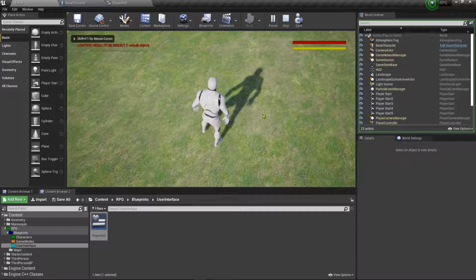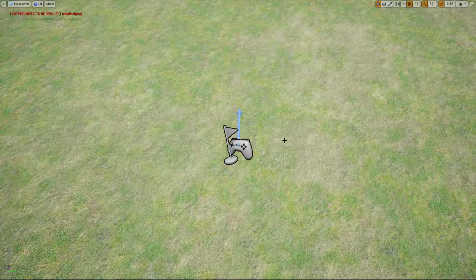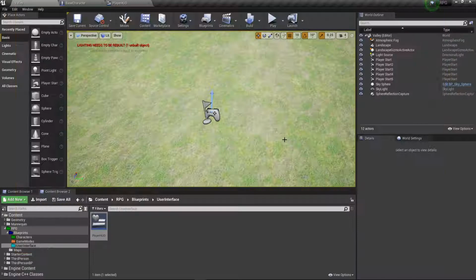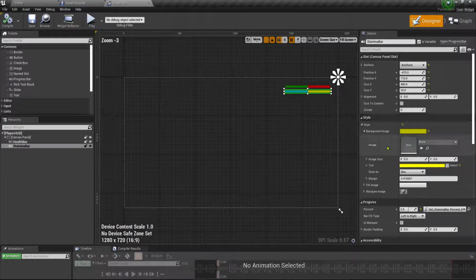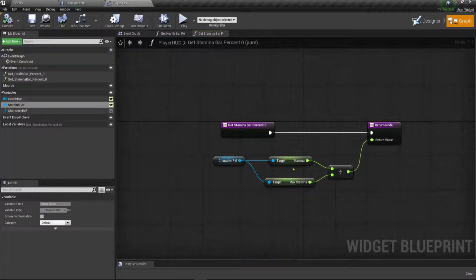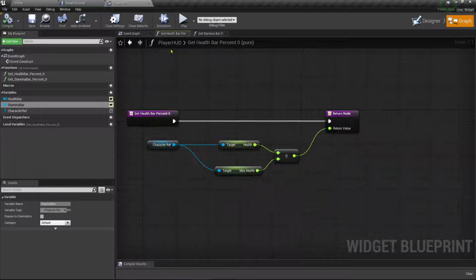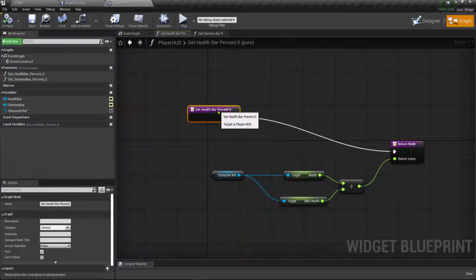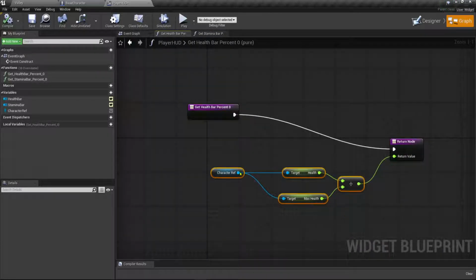I'm going to press, and they're not functioning here. So for some reason our variables are not getting picked up. So let's try, it might be our cast node is not functioning correctly.